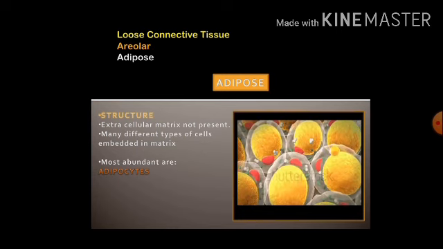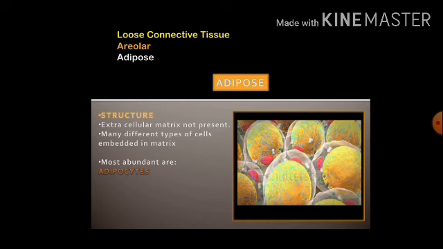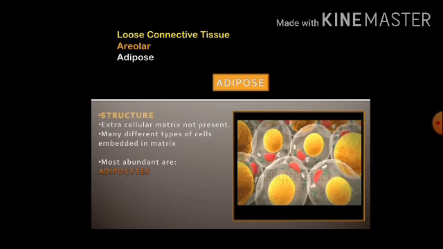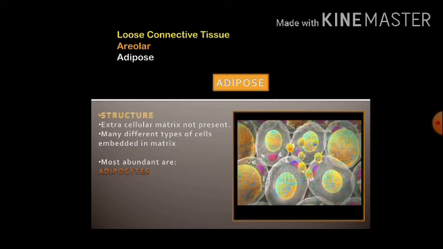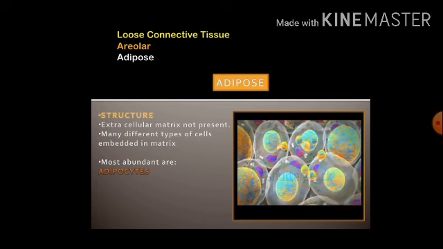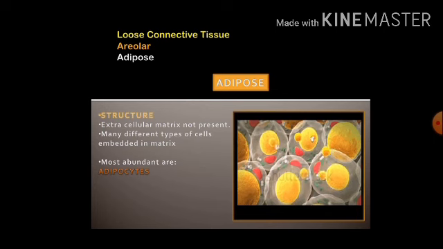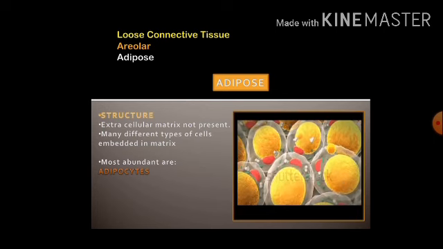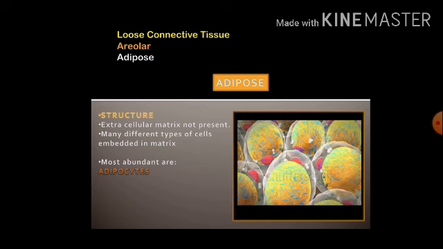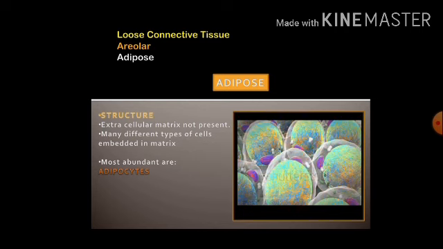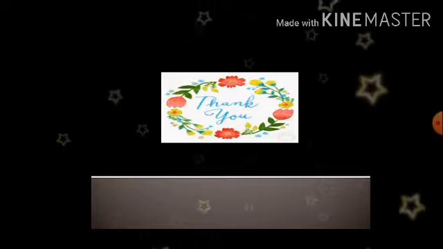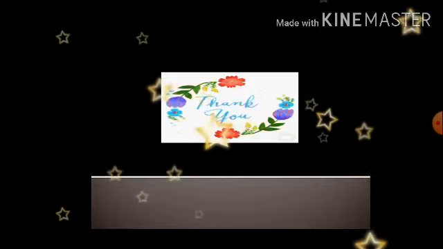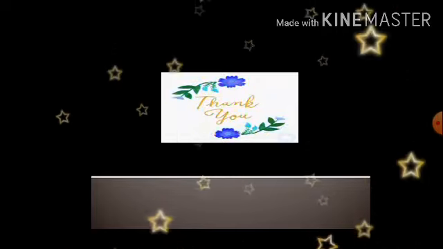So this is about adipose tissue. It is a loose connective tissue. Till now we have discussed connective tissues. In the next video we will discuss another category of animal tissue, that is muscular tissue, right? Till then, have a nice day, stay safe, stay home.